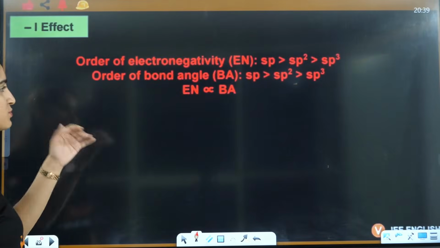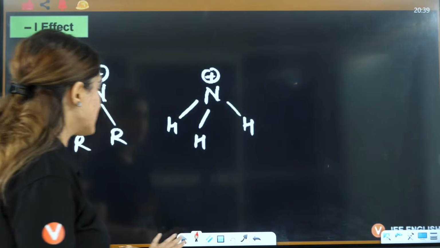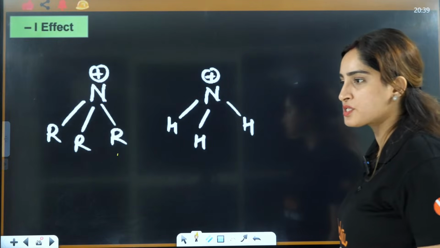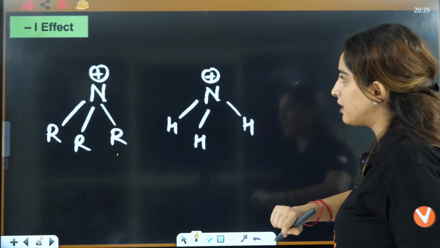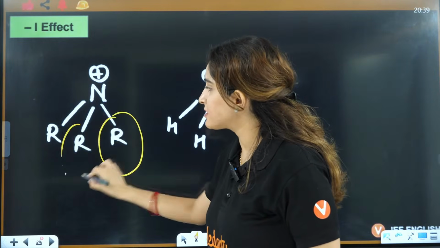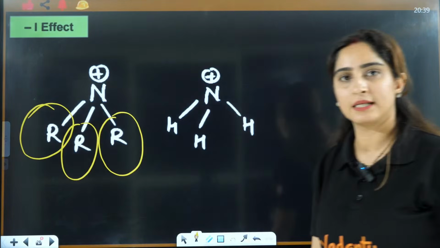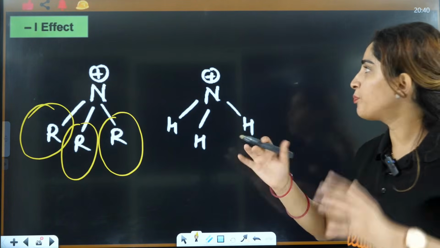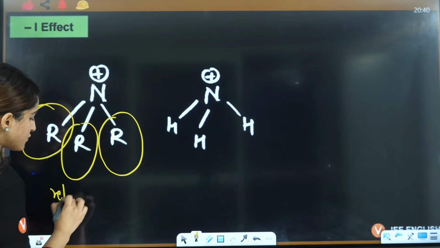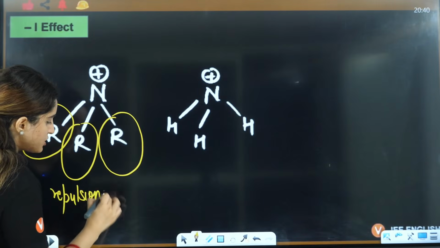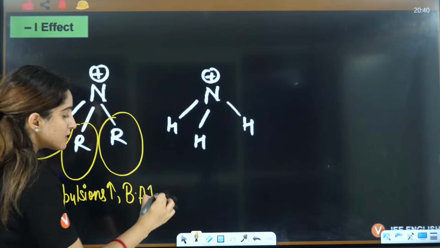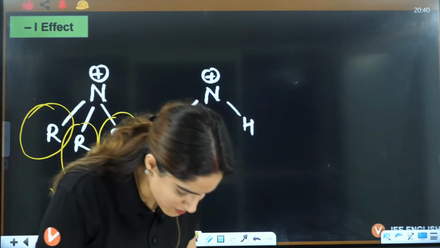Let's draw the diagrams, okay? Let's draw the diagram firstly. This is NR3 positive, this is NH3 positive. If you see from the diagrams, this is a very bulky group, this is a bulky group, this is a bulky group, right? Bulky group means repulsions will increase, and more repulsion means bond angle will increase. I told you that more the